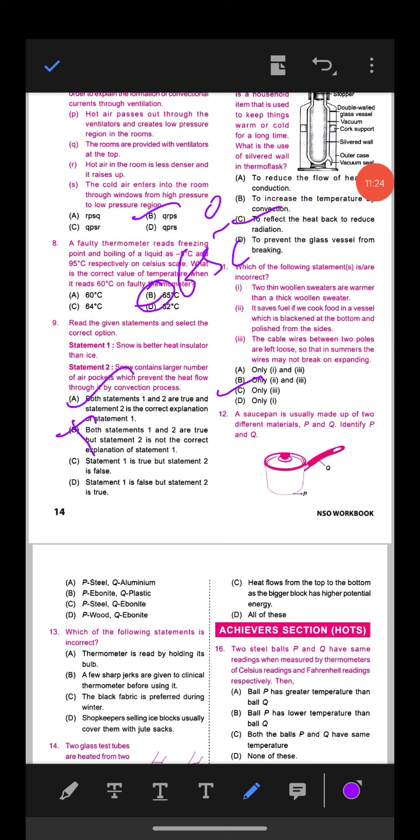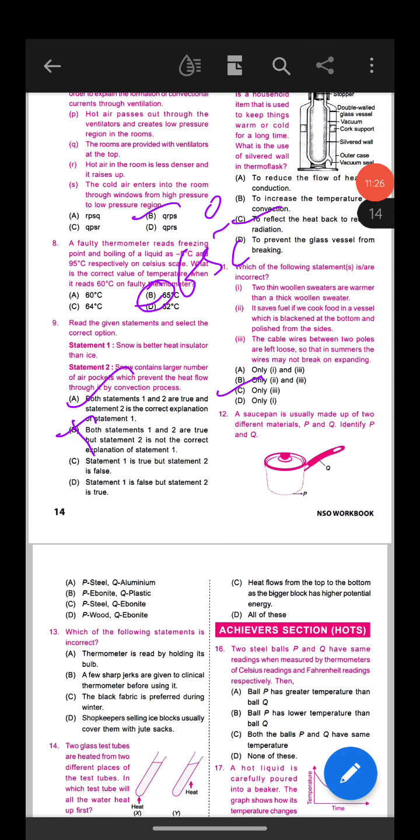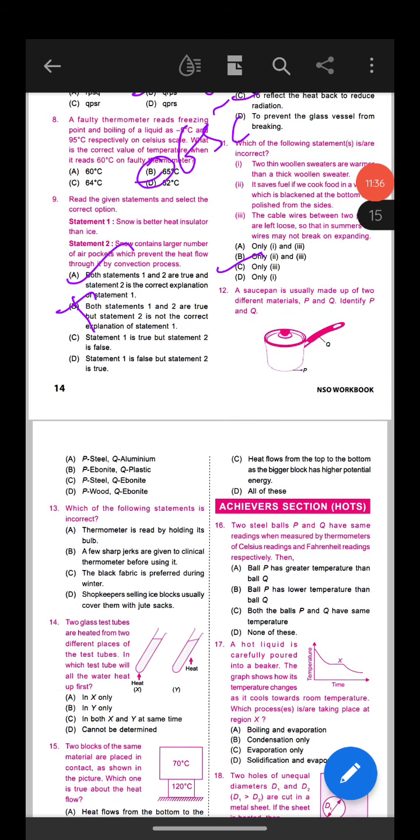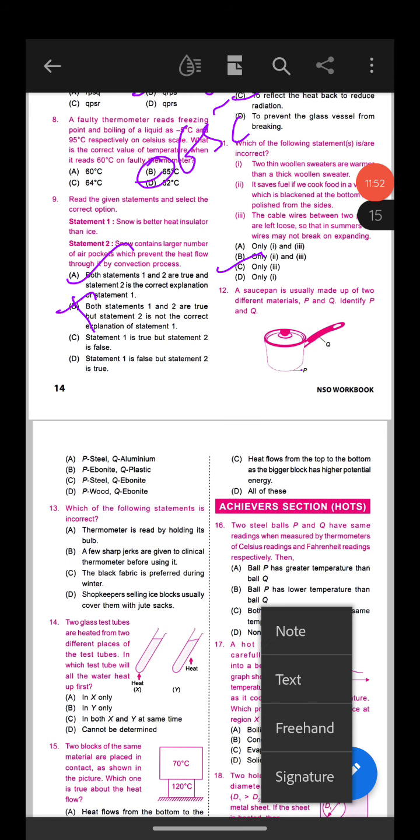Next, question number 12. A saucepan is usually made up of two different materials, P and Q. Identify this P and Q. So P for steel, Q for aluminium. Next, P for ebonite, Q for plastic. Next, P for steel, Q for ebonite, and the last one is P for wood, Q for ebonite. So which is the correct answer?